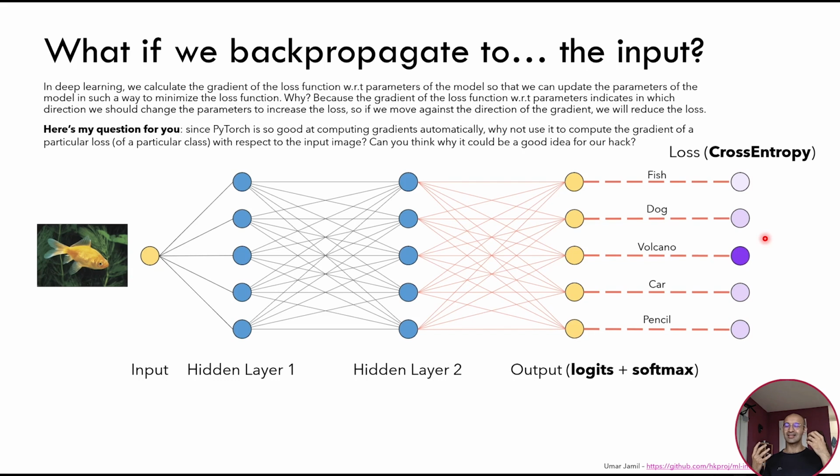But let's try to analyze what it means to calculate the gradient of the loss function with respect to the input. It indicates the direction in which we should change the input to make the loss grow. So we can run backpropagation and optimization on the input to decrease this loss. Because the gradient tells us how to change the input image to make the loss grow, we can also change the input image in the opposite direction to make the loss decrease. So that's what we will do.